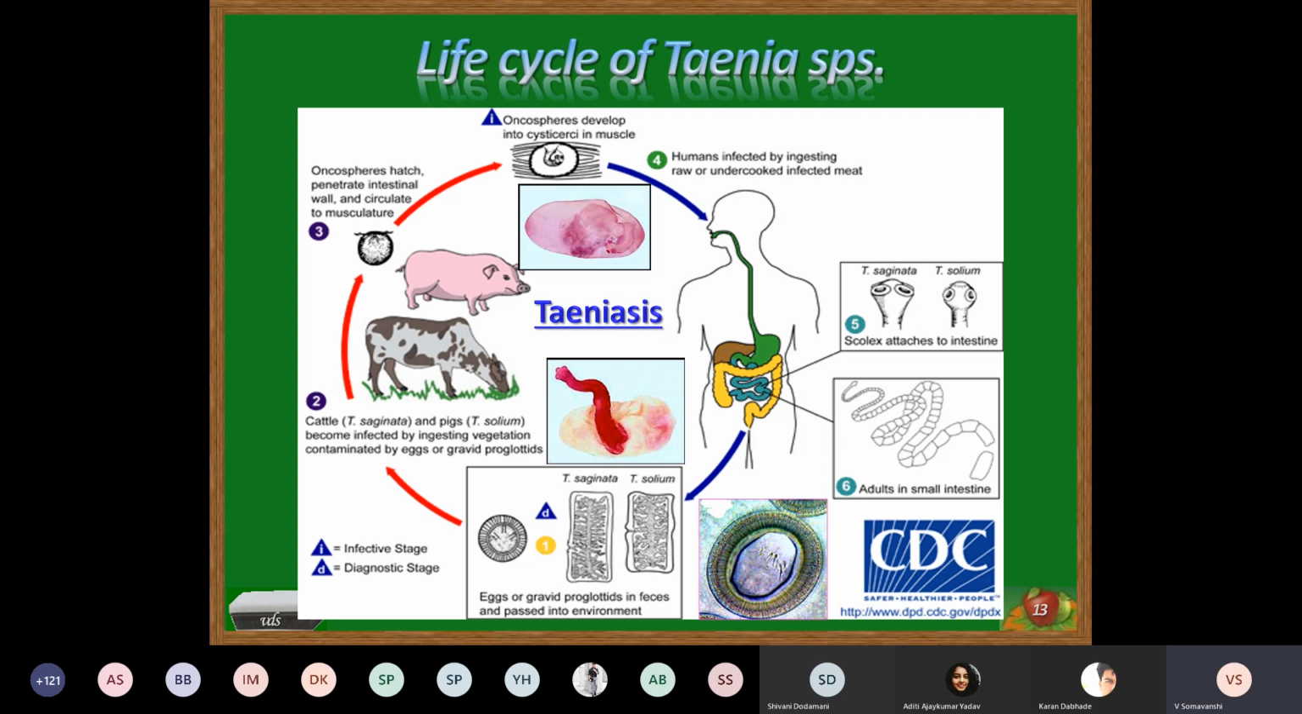Okay, so these are the important characters: the egg is the infective form for the intermediate host, and the cysticercus is the infective form for human beings, man, which is the definitive host.